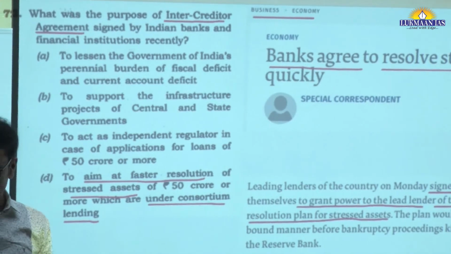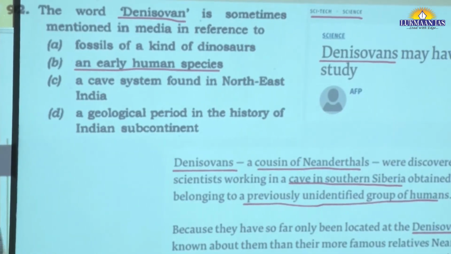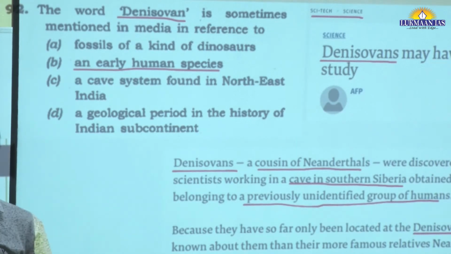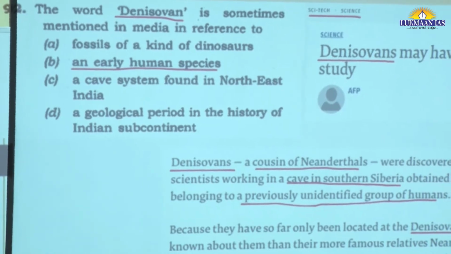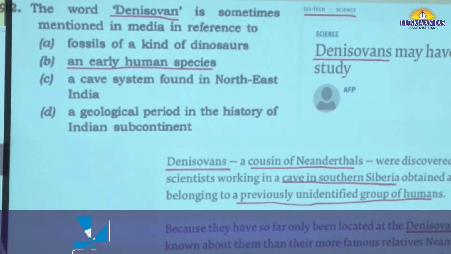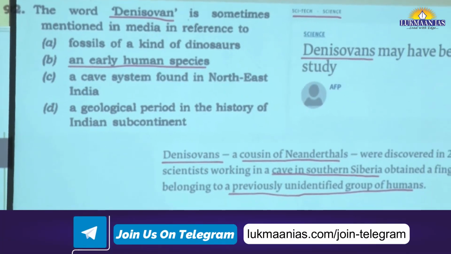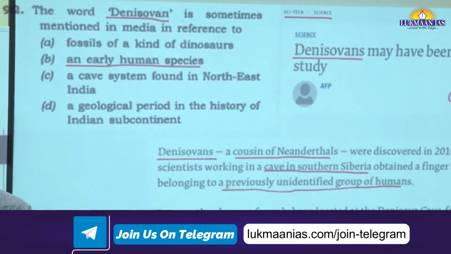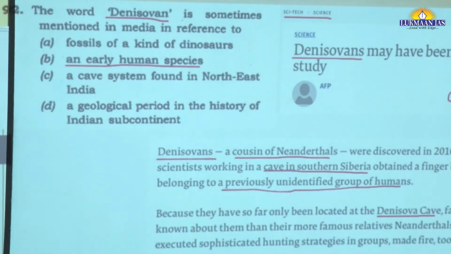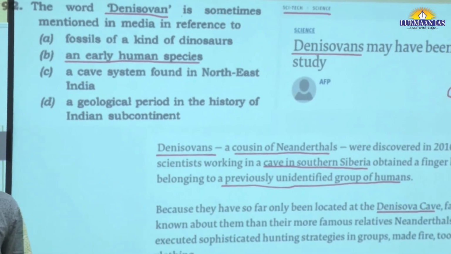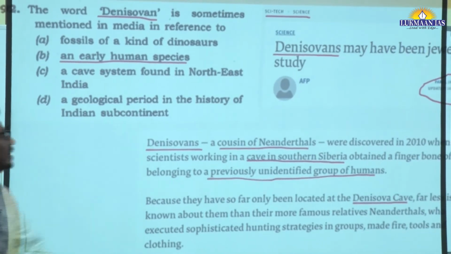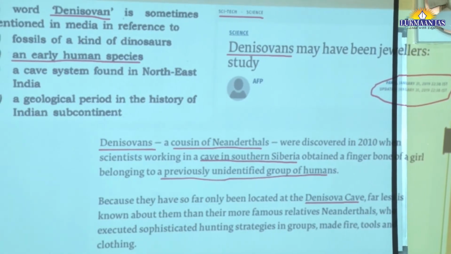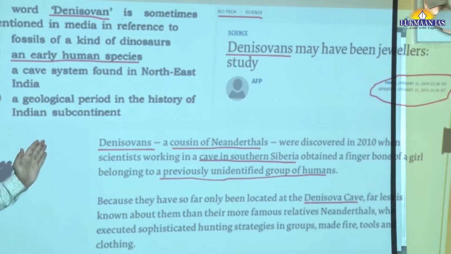Okay. So, such kind of inputs that you have to take from the Hindu newspaper directly appear and are directly useful in your examination. Okay. The next question from the science section: the word Denisovan is sometimes mentioned in media in reference to. Now this has been in the news in the Hindu directly. Look at that news from January 2019: Denisovans may have been jewelers, says study. Now look at the section here, science and technology page. Okay, so you have to focus on that page, and each news is very important.